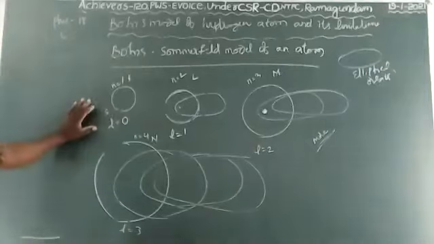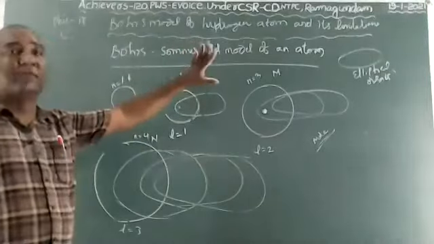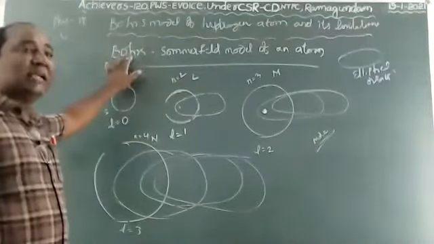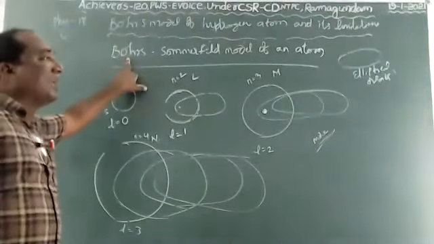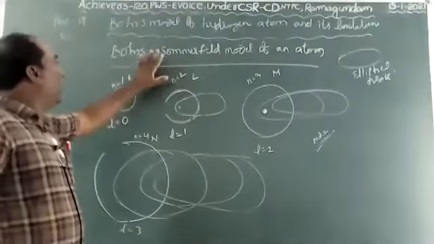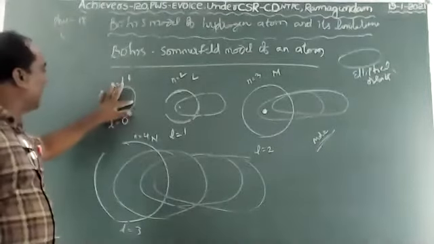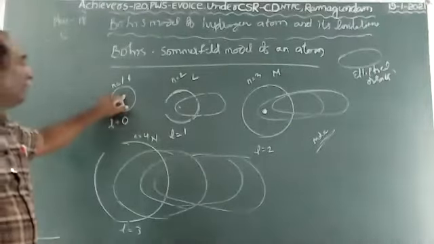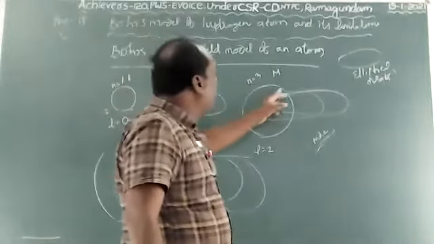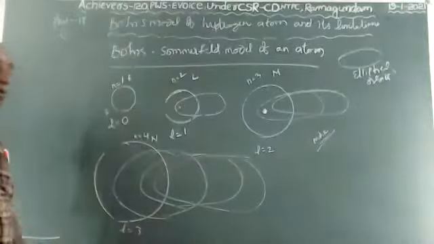Okay, so, have you understood, children? The Bohr-Sommerfeld model of an atom. Why was this model formed? Bohr did not explain why the finer lines are formed in the hydrogen atomic spectrum. To overcome that, Sommerfeld modified the Bohr atomic model. Sommerfeld retains the Bohr first shell as usual. He adds one elliptical orbit to the Bohr second shell, two elliptical orbits to the Bohr third shell, and three elliptical orbits to the Bohr fourth shell.